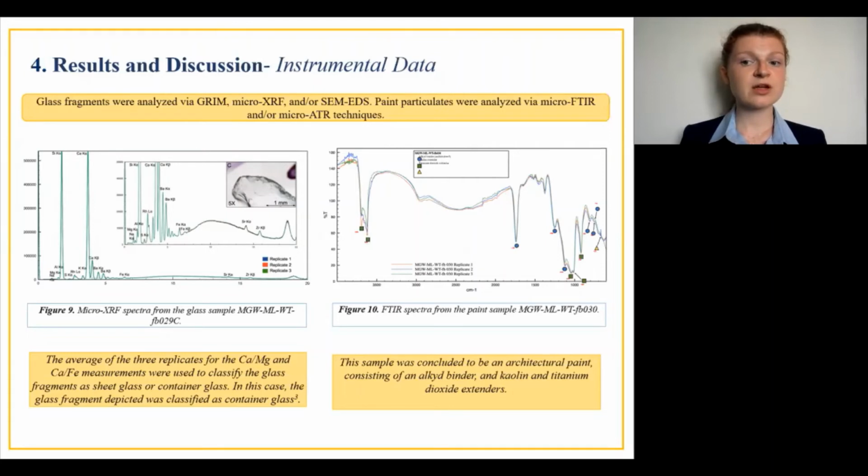The recovered paint particulate was run via FTIR, and the spectra is displayed in Figure 10. The sample was classified as a blue architectural paint, specifically an alkyd binder with kaolin and titanium dioxide extenders.